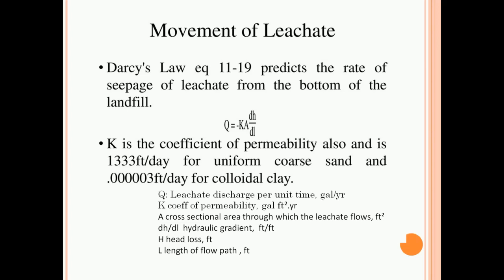Okay, so K is the coefficient of permeability, and it is approximately found to be 1333 feet per day. That is the rate of the coefficient of permeability. For uniform coarse sand, we have seen the importance of siting considerations, where we have to see to it that the soil is of clay type. So that is the importance here. If sand type material is there in that particular land, then the coefficient of permeability is going to be 133 feet per day. That is very high.